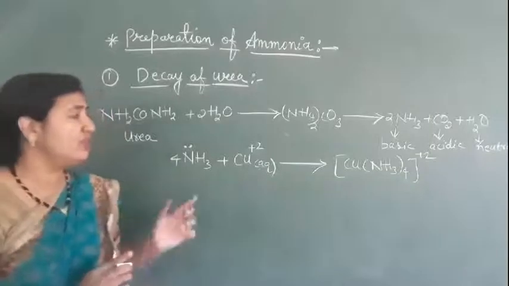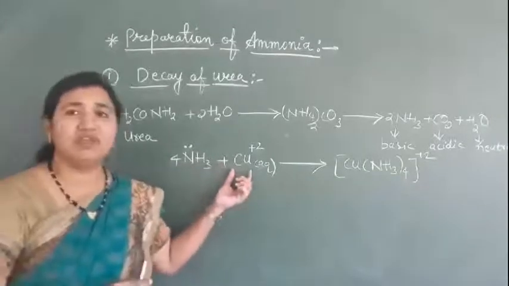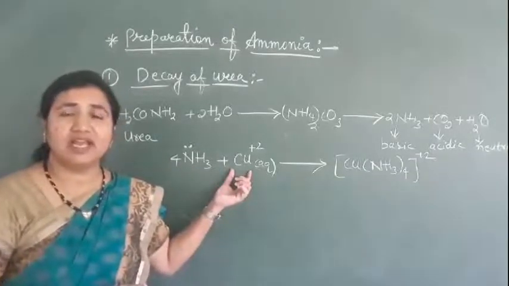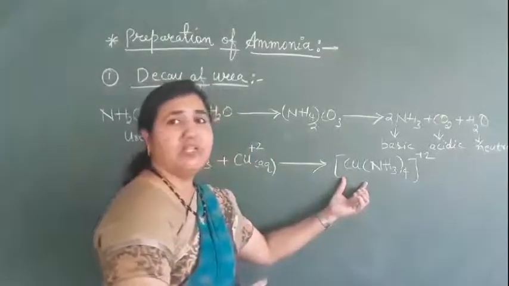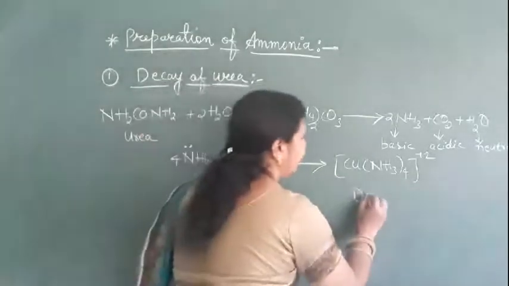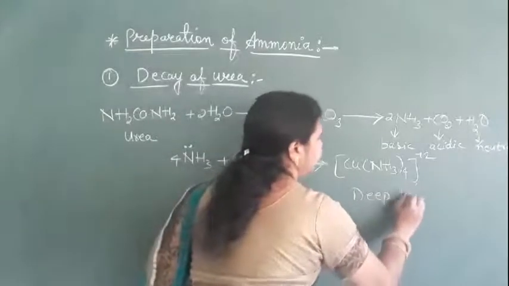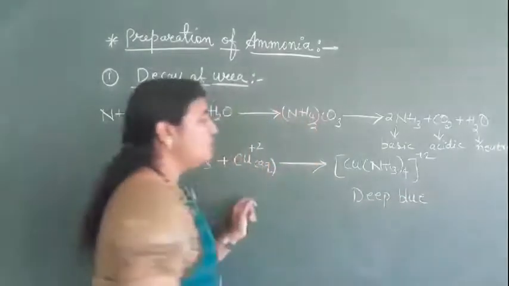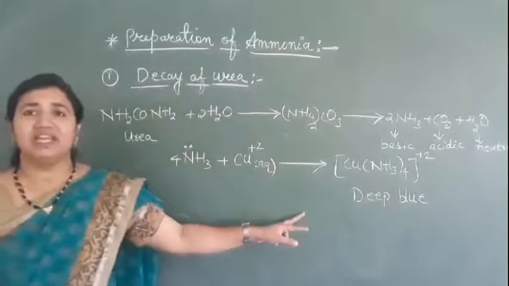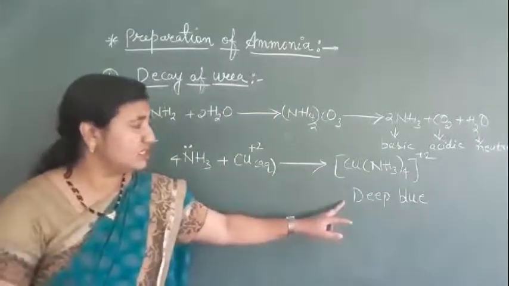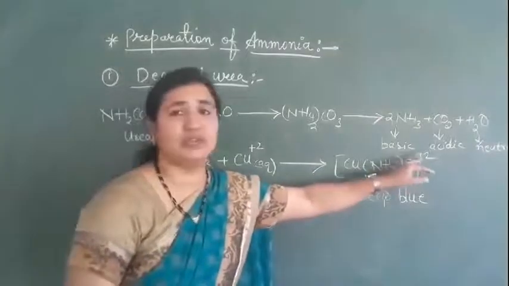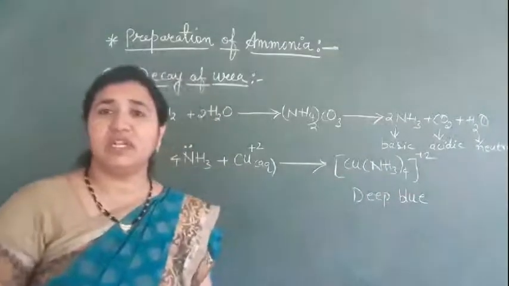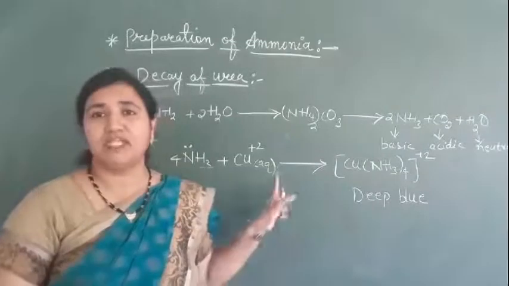So it makes a complex compound with Cu plus 2 ions, and here we get this complex compound. This complex compound is deep blue in color. So we get a deep blue colored solution, whose formula is Cu(NH3)4 2+. NEET 2020 asked a question based on this one only.